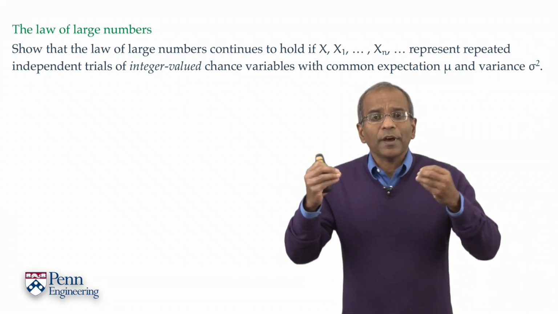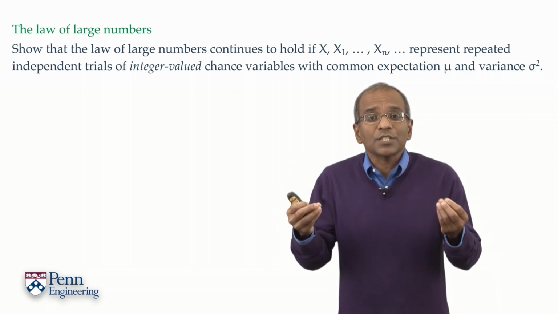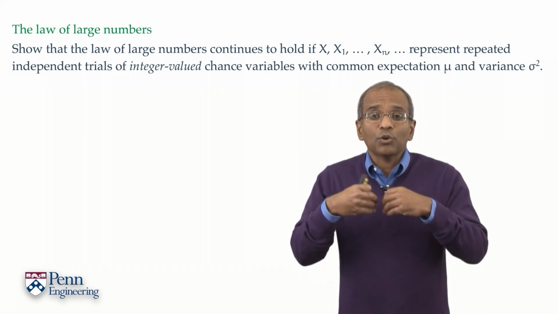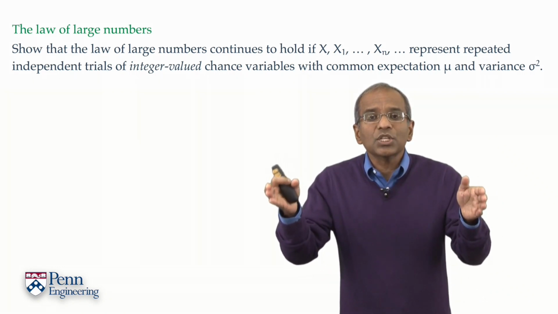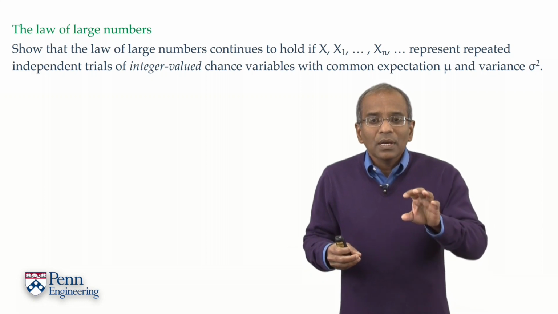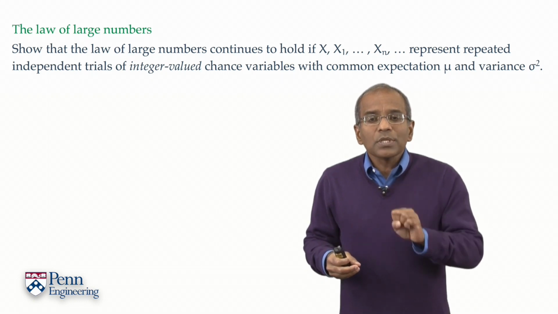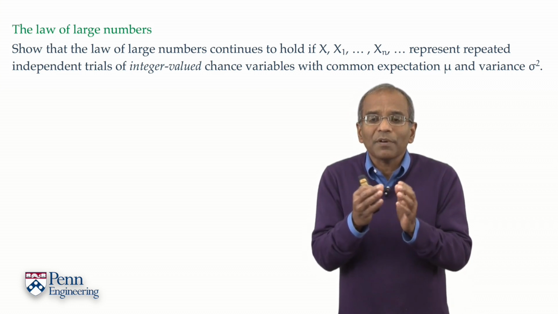Start now with variables which are intrinsically arithmetic. In other words, they take integer values only. We're going to look at repeated independent trials, and now the continuum is replaced by a discrete set of possibilities, the integers. Suppose now that these variables have a common expectation, mu, and a variance sigma squared.